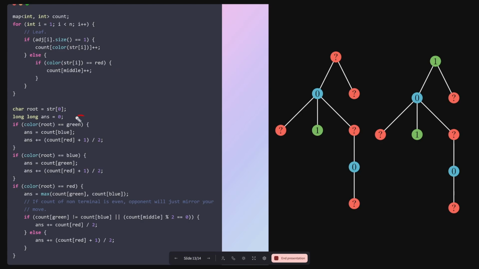Then if the root is already locked down to green or blue, we know that we should get the maximum number of leaves in the alternate color. So we do that over here. But if the root is not locked down and it is equal to a question mark, which is a red node, then we figure out if there is an advantage at the start of the game. If there is an advantage, then we can take the last leaf for ourselves. If there is no advantage, then of course we need to divide the leaves equally with our opponent.